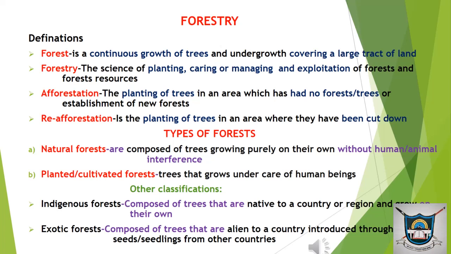This is a continuous growth of trees and other growth covering a large tract of land. It is good to note that we don't start with the land, because land without the trees cannot be a forest. So our area of concern becomes the trees. That's why we have begun by saying it is a continuous growth of trees and other growth covering a large tract of land. Then our term number 2 is forestry.